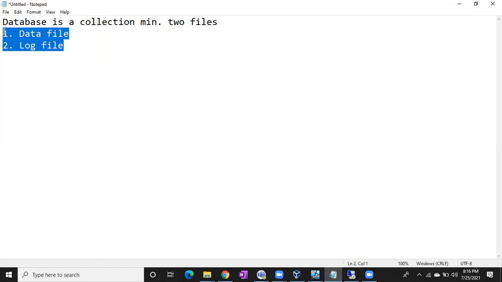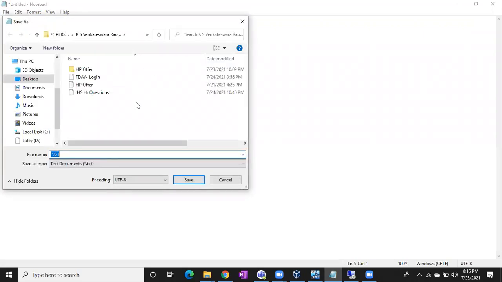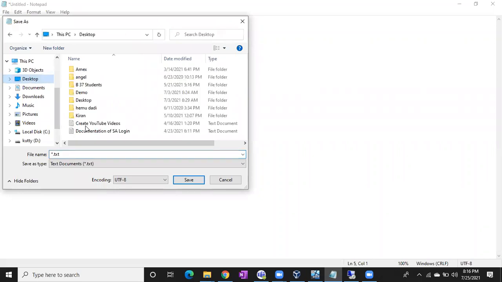Right, fine. So for example, you want to create one file, you want to save one file. Say for example, you have a notepad. I want to save this notepad, right? How can I save it? Save, maybe I can save it on the desktop. I'm going to save here, with a name like db.